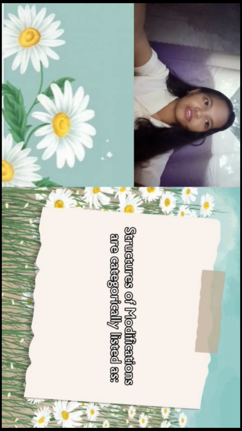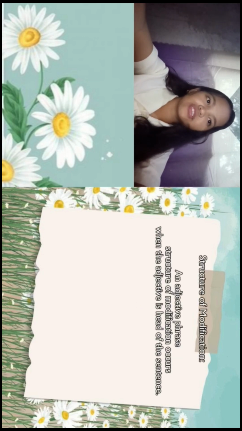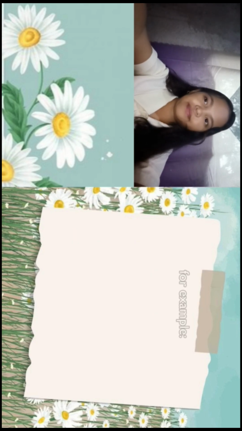Structures of modification are categorically listed as an adjective phrase. A structure of modification occurs when the adjective is the head of the sentence. It is also a group of words that describe a noun or pronoun, with the main word being an adjective. It can include extra words that give more details or complete the meaning.